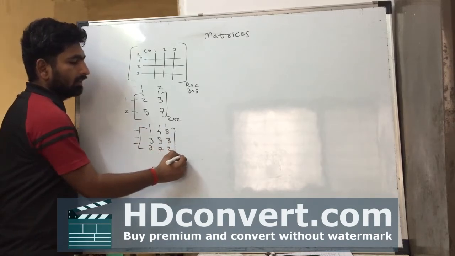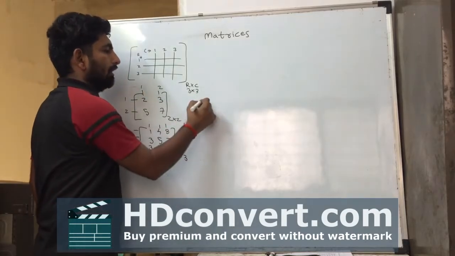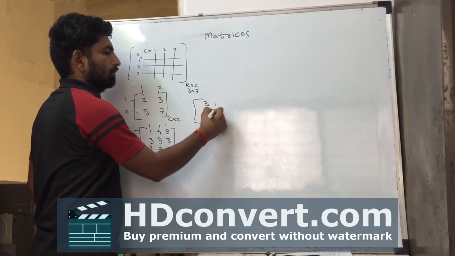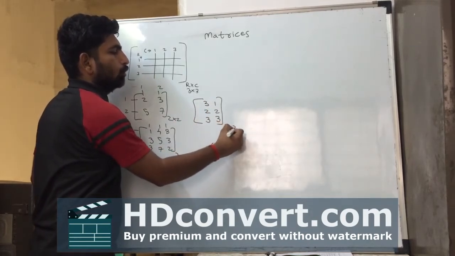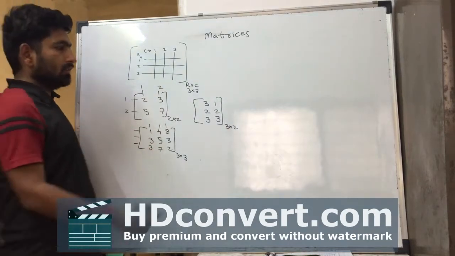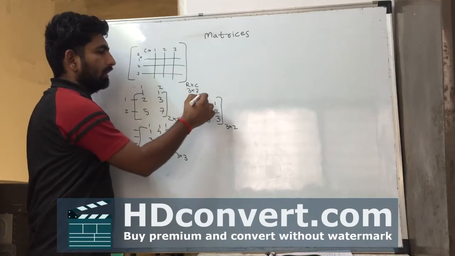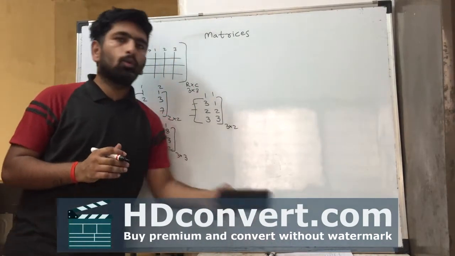So, 3 by 3 matrix. An unequal arrangement such as this matrix is called a 3 by 2 matrix, in which the number of rows is 3 and the number of columns is 2. So we call it a 3 by 2 matrix.